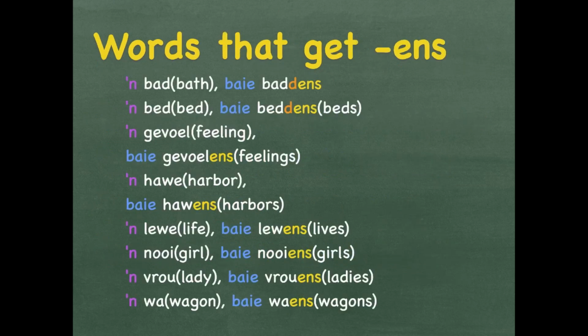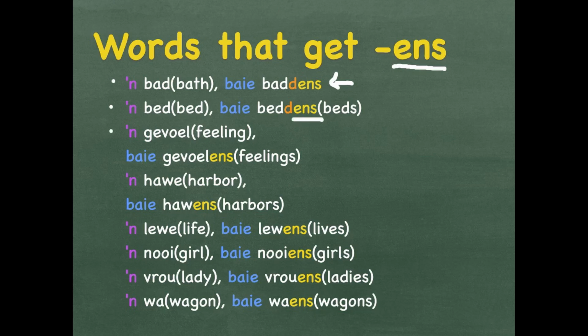Let's have a look at words that get an ENS at the end. A bad is a bath. Baie baddens. Notice that the D multiplies just like the short vowel rule when you put a word in plural, but you add an ENS at the back of the word. A bed is a bed. Spelling is exactly the same. Baie beddens. Two D's, then an ENS. It's more than one bed.